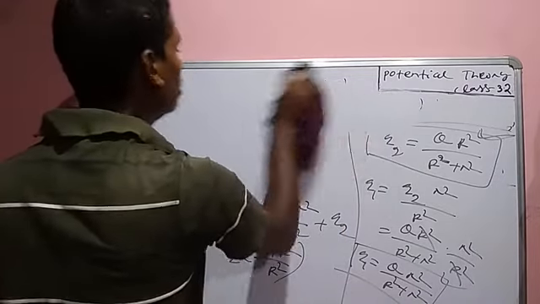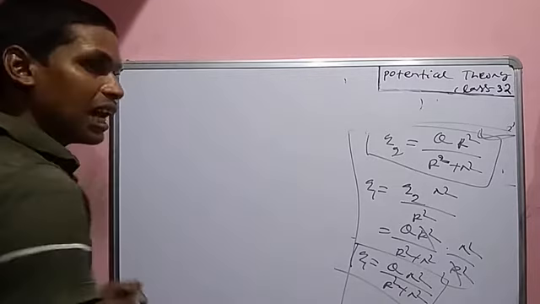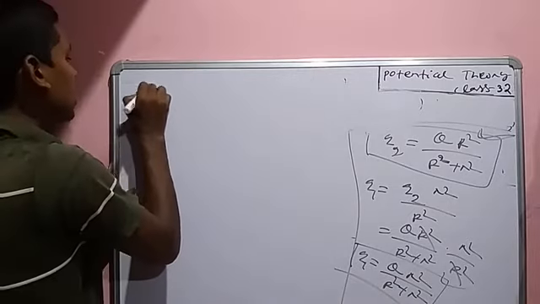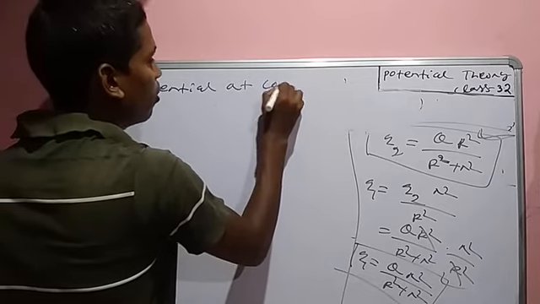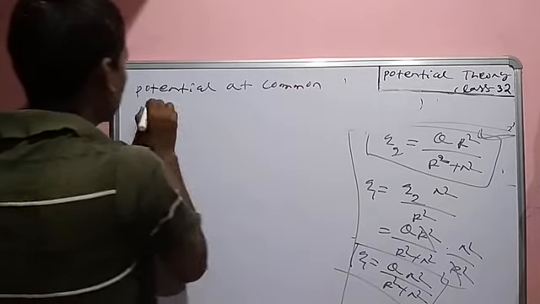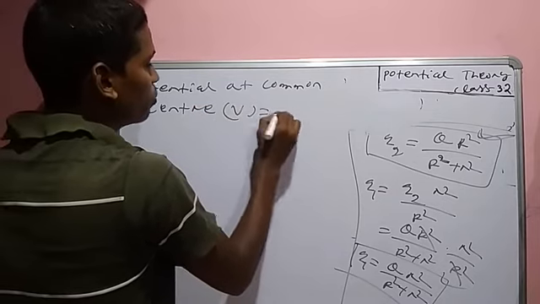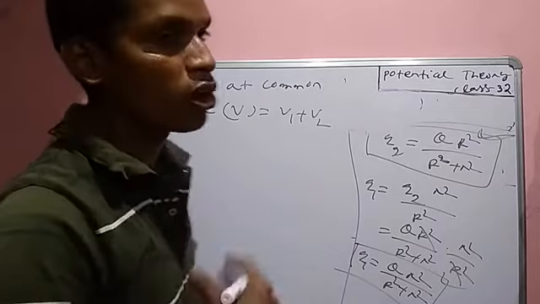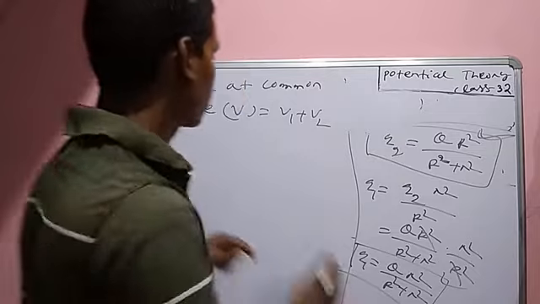But we know the question asks for the potential at the common center. V is equal to V1 plus V2. V1 is the potential due to the small sphere, V2 is the potential due to the big sphere.